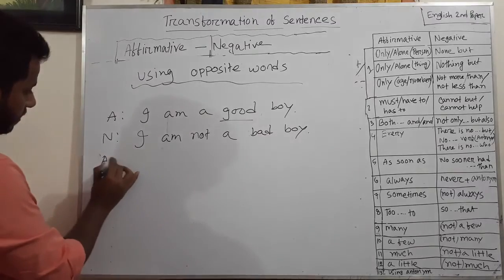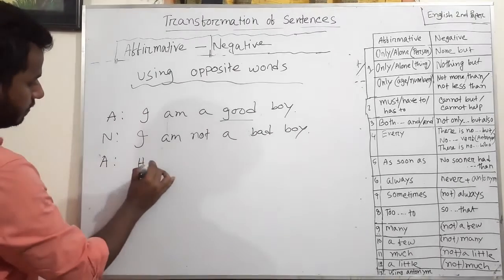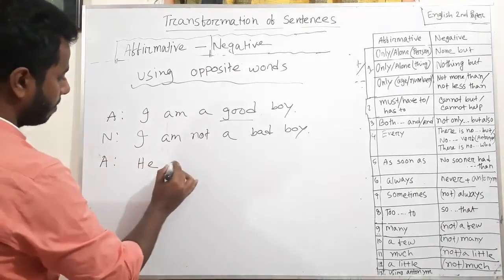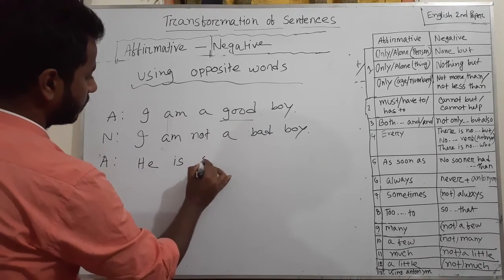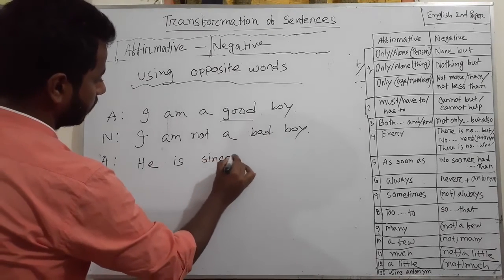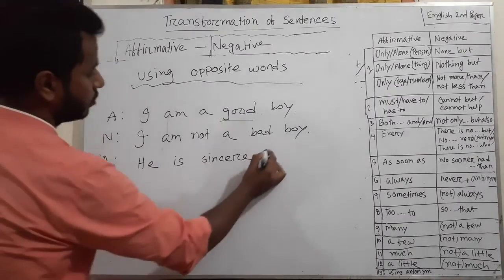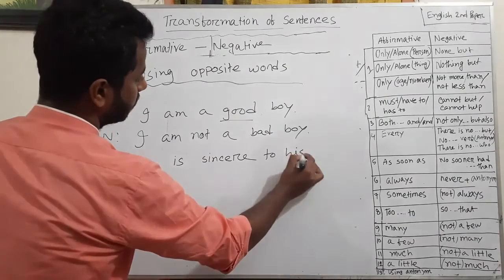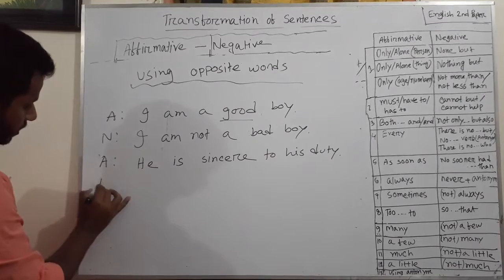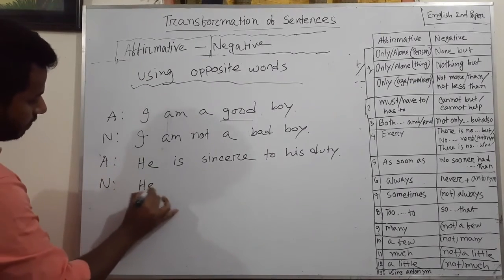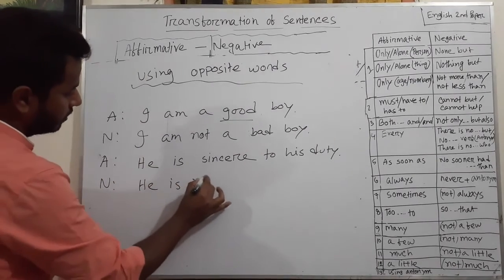Another example, he is sincere to his duty. So negative, he is not.